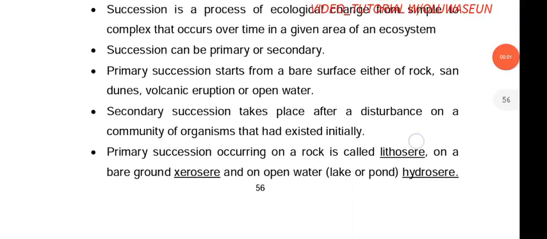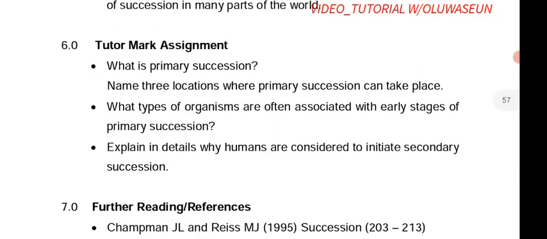Now let's talk about the tutor-marked assignment. What is primary succession? That is just what we discussed. Then name three locations where primary succession can take place. It can take place on a rock, on bare soil or bare ground, and on water. Now, what types of organisms are often associated with the early stage of primary succession? We have discussed that. We have moss, lichen, and fern. These are the organisms associated with the early stage of primary succession.